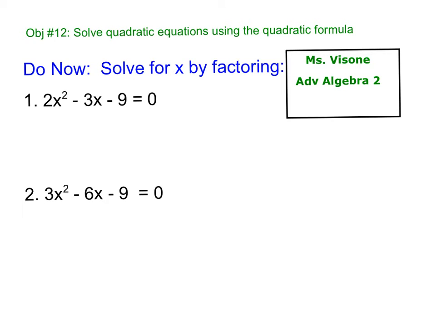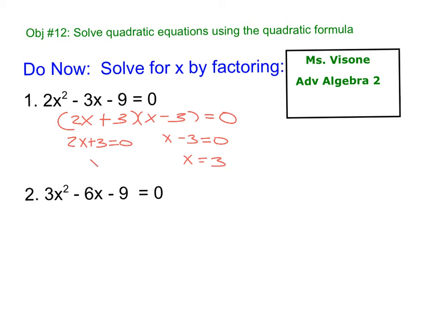Alright, so number 2, let's see. I'm going to factor it in my head. So 2x, x. So it's going to be 3 and 3. I need negative 6. Plus 3 gives me negative 3. So then 2x plus 3 equals 0. X minus 3 equals 0. So x equals 3. And x equals negative 3 over 2.